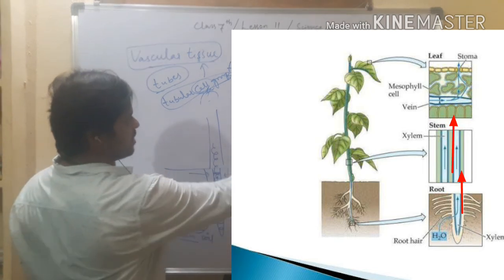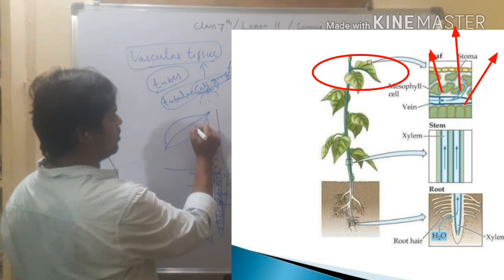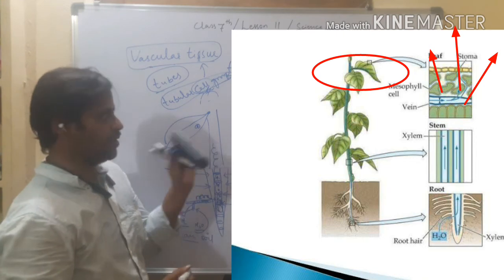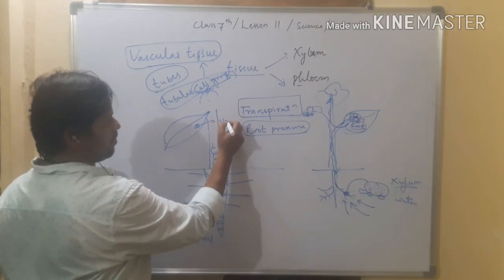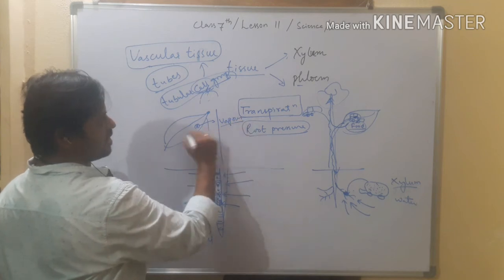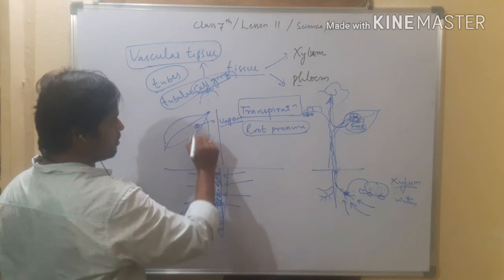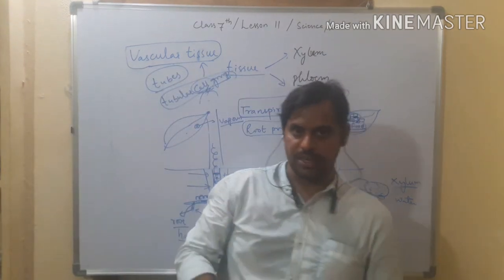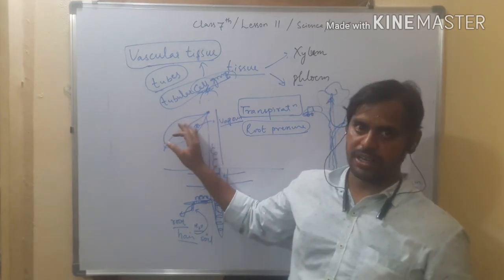And next, transpiration. What is transpiration? Loss of excess water through the leaves through stomata. Stomata are the small pores present in the leaf, we know that. From the stomata, the water evaporates in the form of vapor, and it is called transpiration. Whenever evaporation takes place, the water evaporates, and immediately the next molecule will be ready to get evaporated.